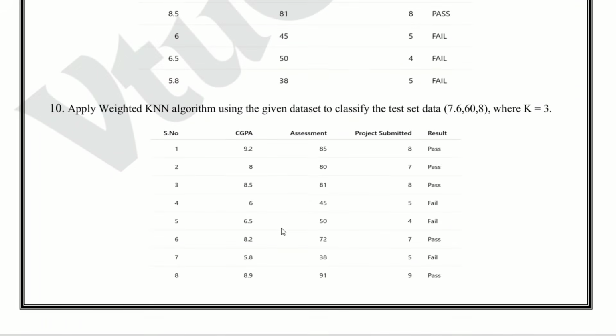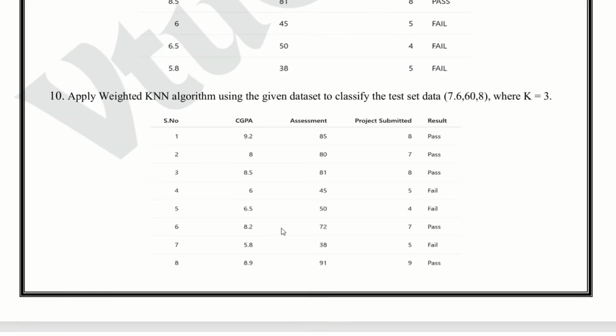This is a repeated question. But now question number 10. Explain weighted KNN algorithm using the given data sets to classify the test data 7.6, 60, 8, where k equal to 3. This is similar to KNN but uses weighted voting. Practice both normal KNN and weighted KNN.